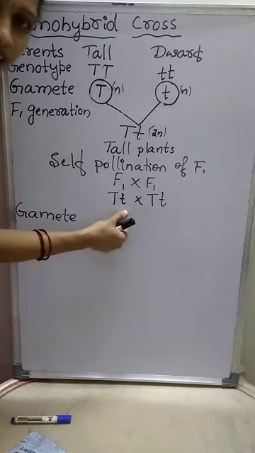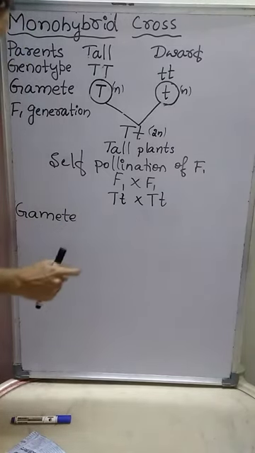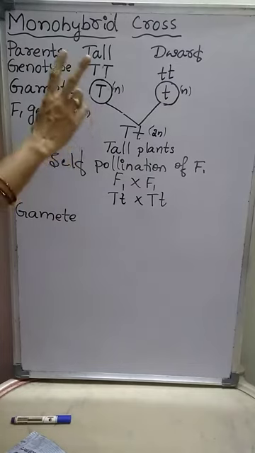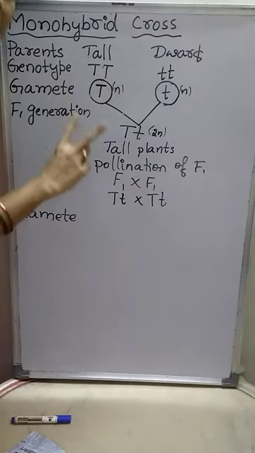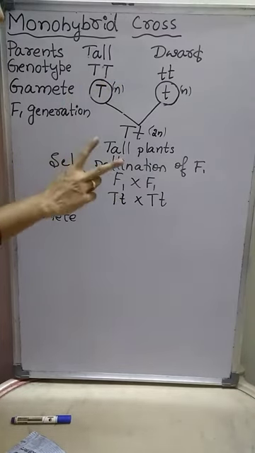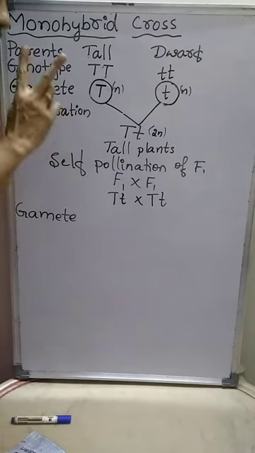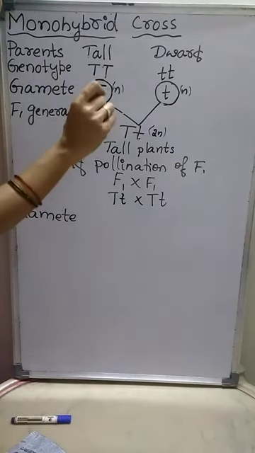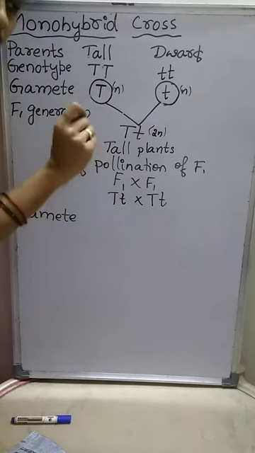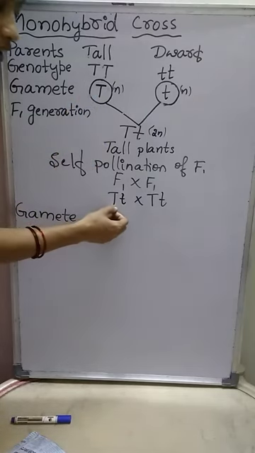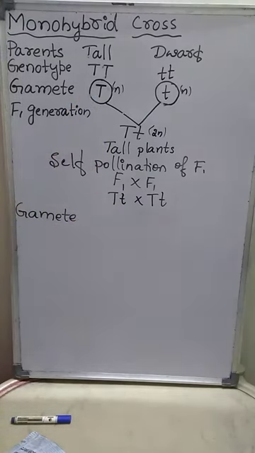Heterozygous: hetero means different. Presence of two different types of alleles at a particular point or locus on the chromosome is called the heterozygous condition.